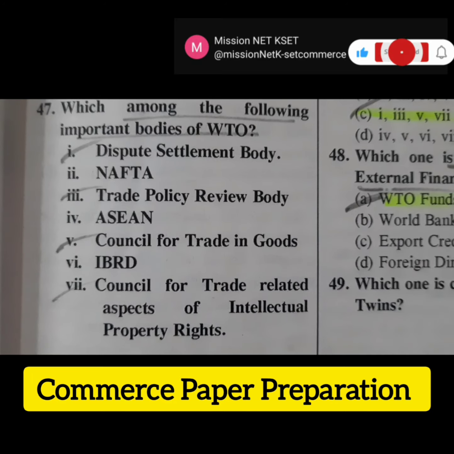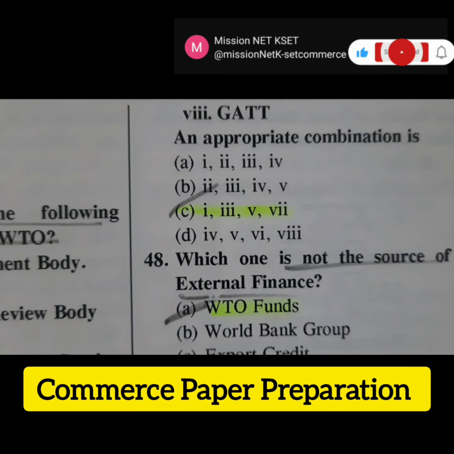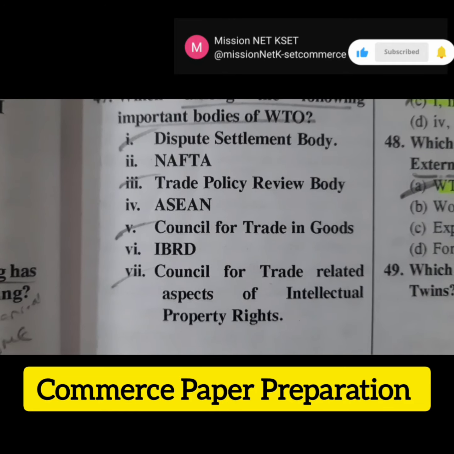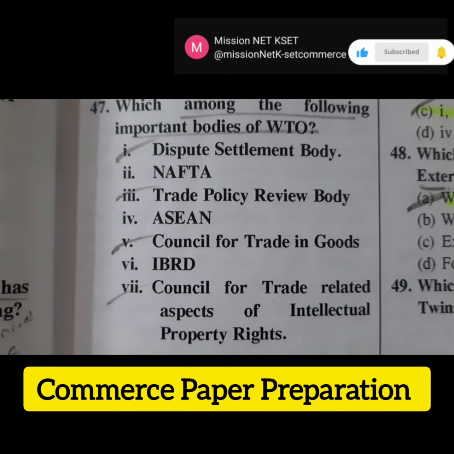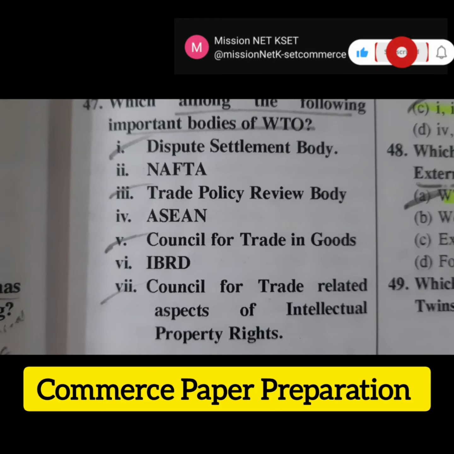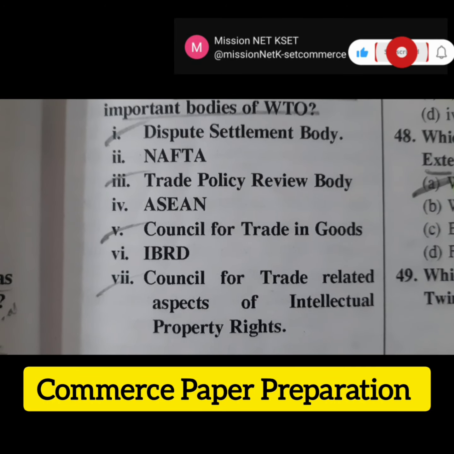The next question is, which among the following are important bodies of WTO? Here WTO stands for World Trade Organization. Various options are given and 4 combinations are given. The right answer is option C. The important bodies of World Trade Organization are Dispute Settlement Body, Trade Policy Review Body, Council for Trade in Goods, and Council for Trade Related Aspects of Intellectual Property Rights.